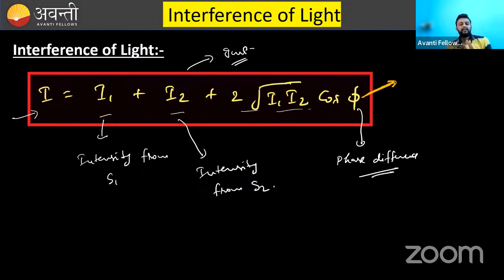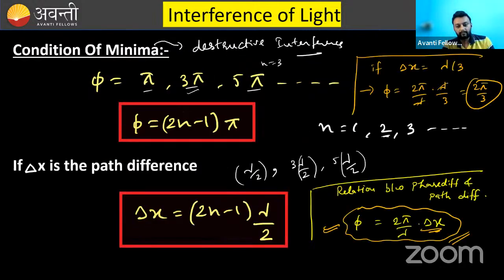Are you getting my point? For intensity, you should calculate phi, and phi will be calculated using this relation. I will give you some examples on that, so don't worry about that. But the thing should be clear here only. Moving further.